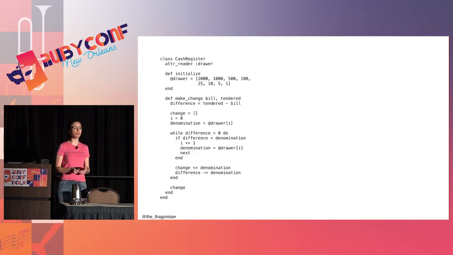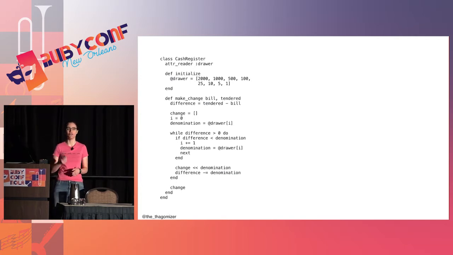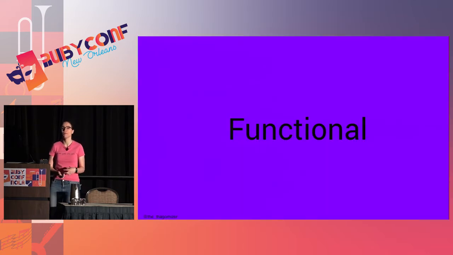So those of you who really like your OO are like, this is not OO, and you are totally right. This is a really, really bad problem for demonstrating OO. And that brings up the point that different programming languages are good for different things. But this is a fine problem for demonstrating the other 3 paradigms I'm going to talk about today, so that's why I used it. This actually looks much better as a functional program.